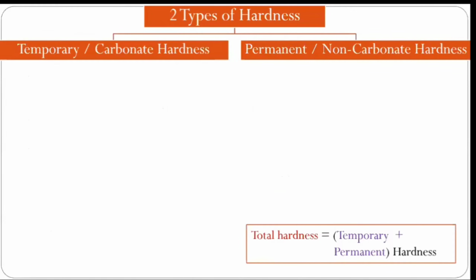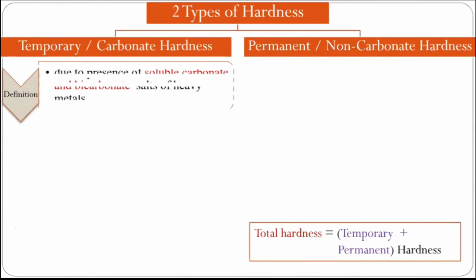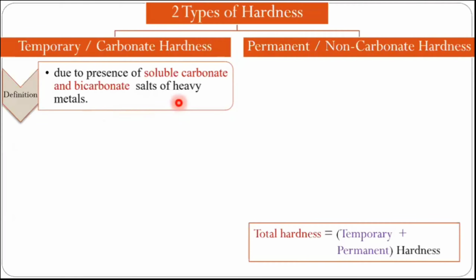Remember well that there are two types of hardness. One is temporary hardness, and the other is permanent hardness. Temporary hardness is also called carbonate hardness, and permanent hardness is also called non-carbonate hardness. So let us proceed. What is meant by temporary hardness? What is the definition? Hardness of water due to the presence of soluble carbonates and bicarbonate salts.